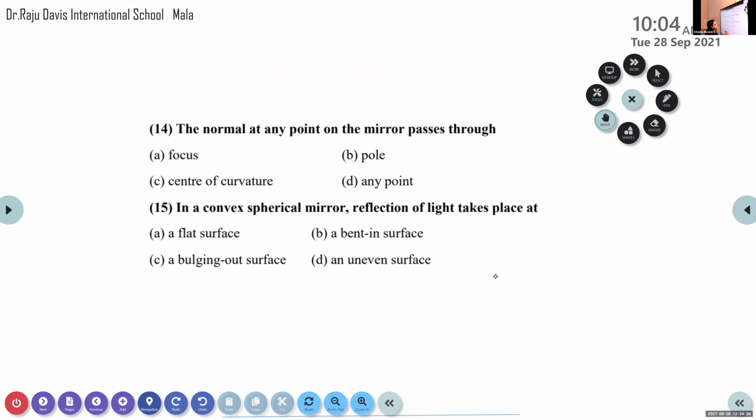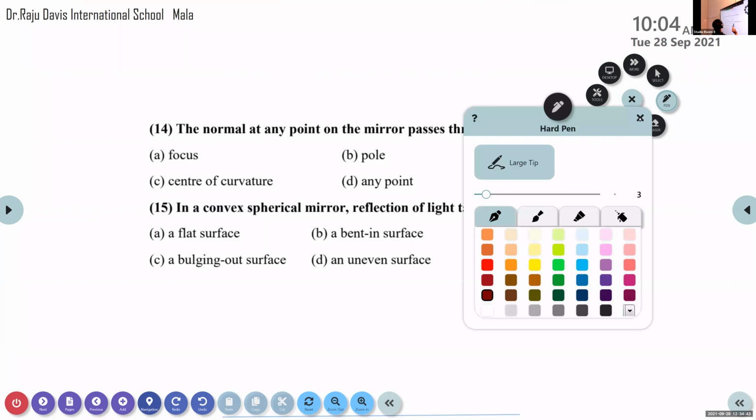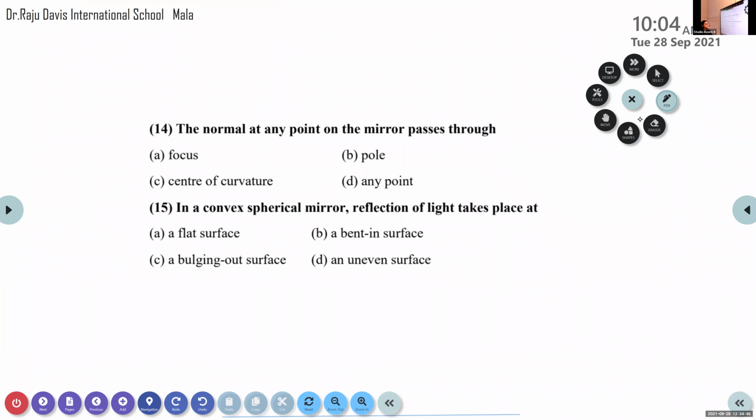Read the 14th question. The normal at any point on the mirror passes through focus, pole, center of curvature, or any point? You can correlate this question with something we discussed in the assertion and reasoning type questions. The normal at any point on the mirror passes through the center of curvature. Yes, it is the center of curvature.